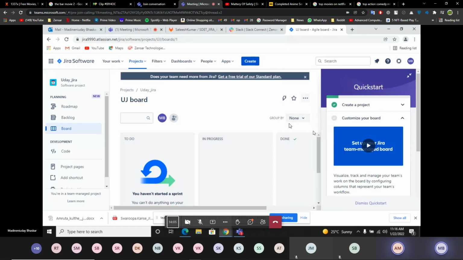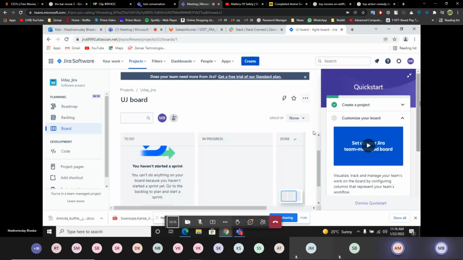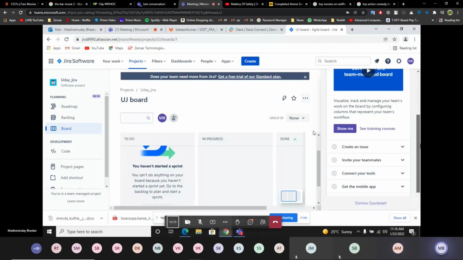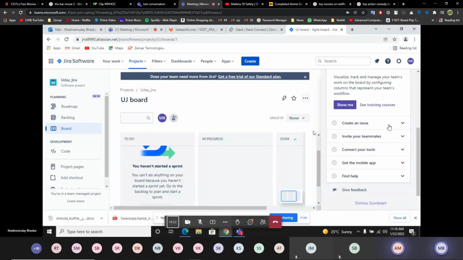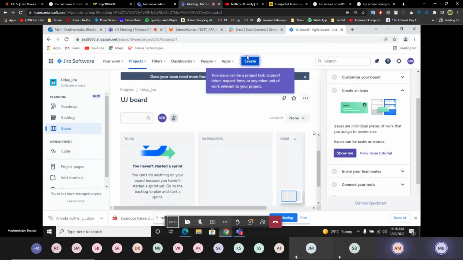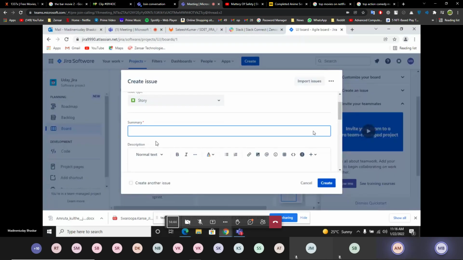Okay. Now we have to follow these quick start steps. Now scroll down a little bit. Yeah, create an issue, invite your teammates. These are the points we have to complete. Okay, 1, 2, 3, 4. Your issue can be project task, support ticket, request from another network. Create. Yeah, this is the summary, the story we have to create.